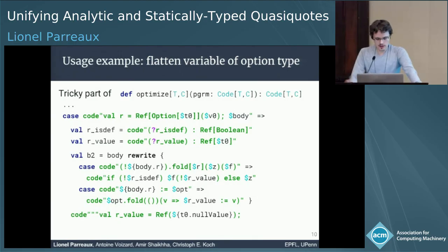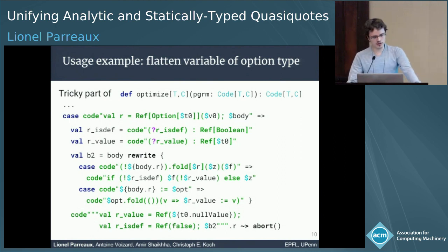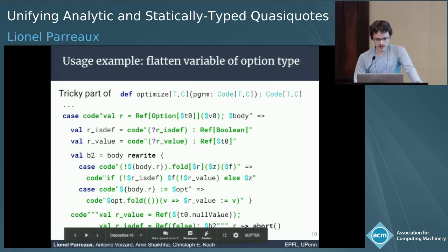And then at the end of the day, we compose the final program. The triple quotation mark just allows you to have returns, line breaks, in the middle. So here we bind the two free variables that we have been using and that we have introduced in the rewritten body. And we insert the rewritten body at the end, where the occurrences are captured.